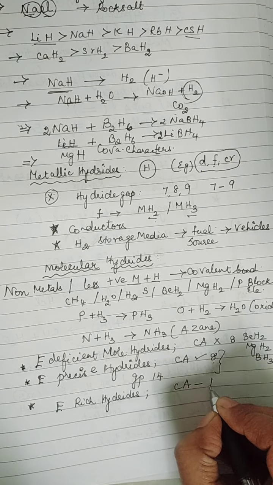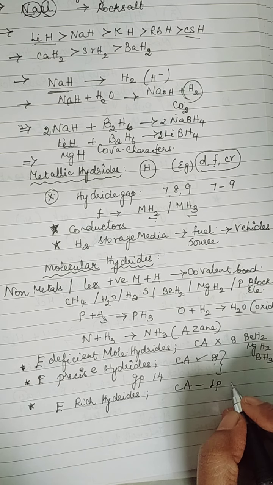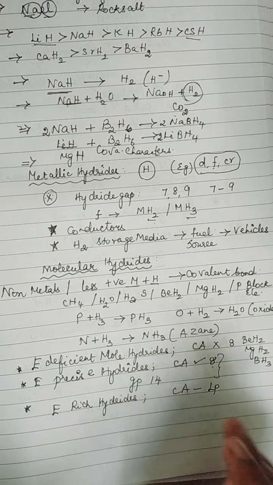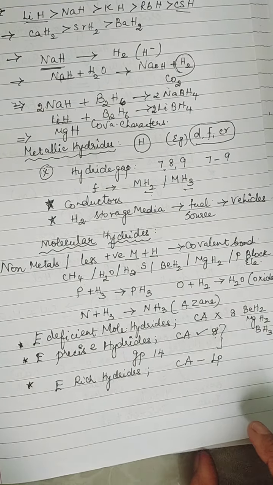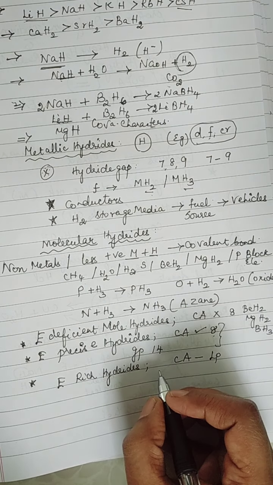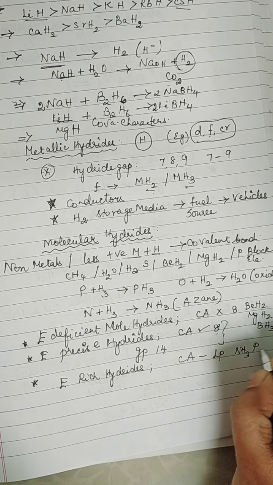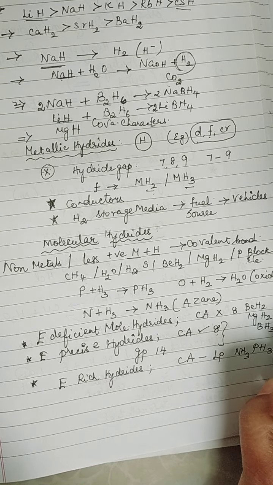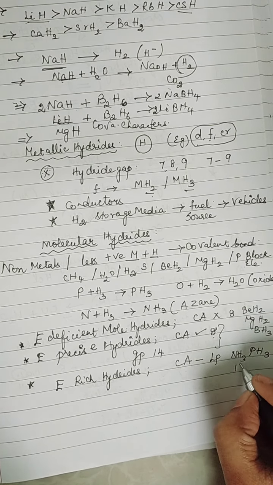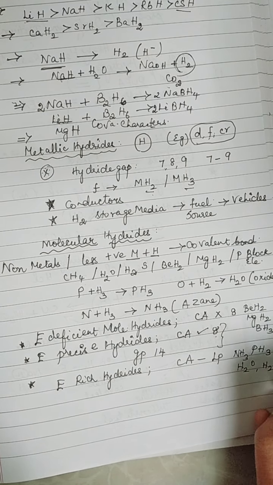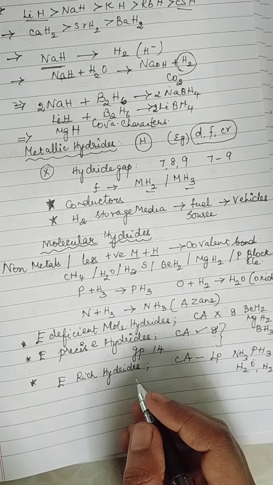If my central atom has a lone pair of electrons, then these hydrides are called electron rich hydrides. Examples: NH3, PH3, they have one lone pair, right? Even your water molecule, H2O, H2S, are examples because they all have lone pairs of electrons.